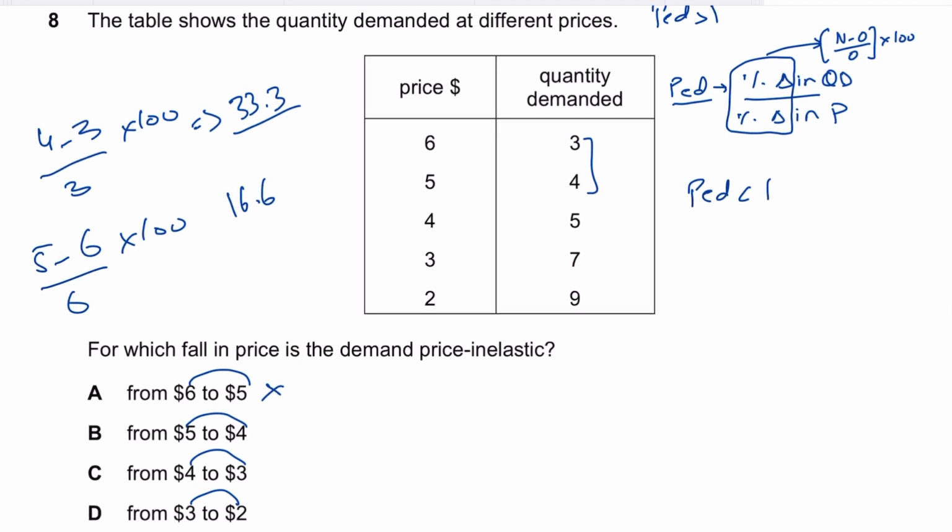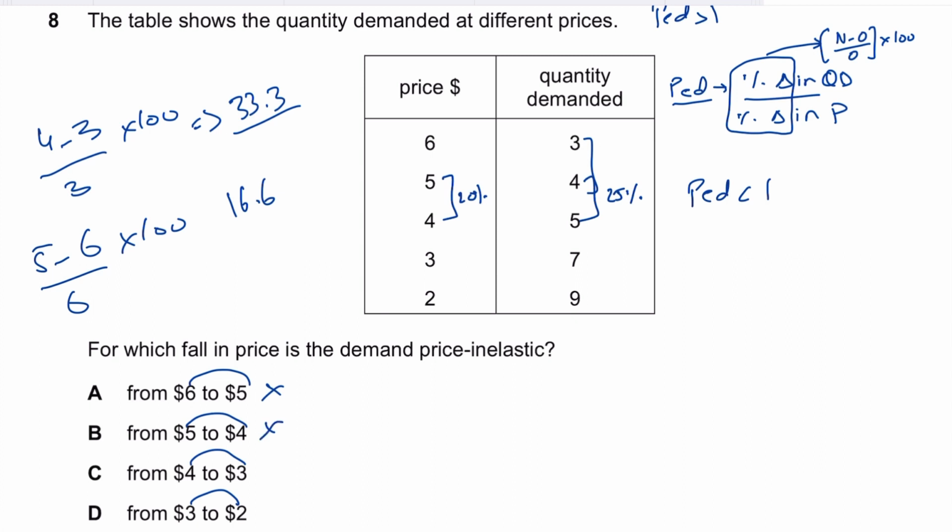If it falls from 5 to 4, just calculate the PED. You take the new quantity demanded, that is 5 minus 4, divide by 4 times 100, that is 25% change in QD, and the percentage change in price is 4 minus 5 over 5, that is 20%. Again, the change in QD is more than the change in price, which is telling us that it's elastic, so this is not the answer.